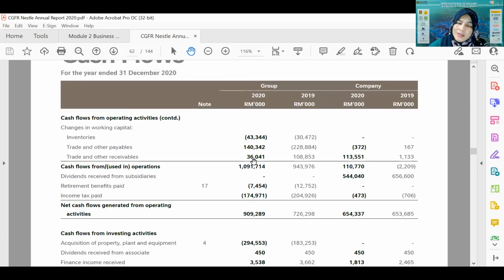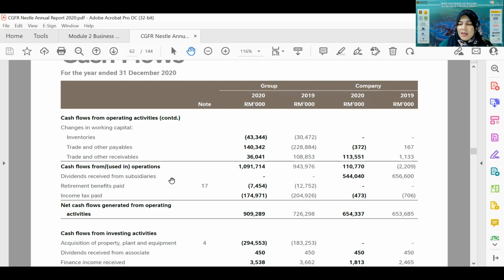The reason is because all the items are already being reported in the first two statements, right? The statement of comprehensive income and the statement of financial position. So it is all being reported already. It is just an adjustment to show you what actually happened to the cash, how the transactions actually involved cash.